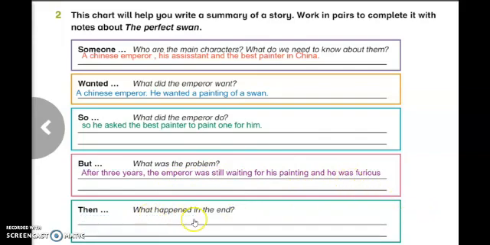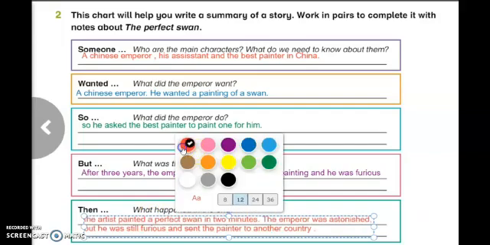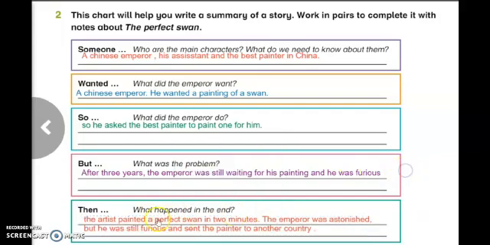Then, what happened in the end? In the end of the story, the artist painted a perfect swan in 2 minutes. The emperor was astonished, but he was still furious and sent the painter to another country. So these are the main events in the story. Now move to the next activity.